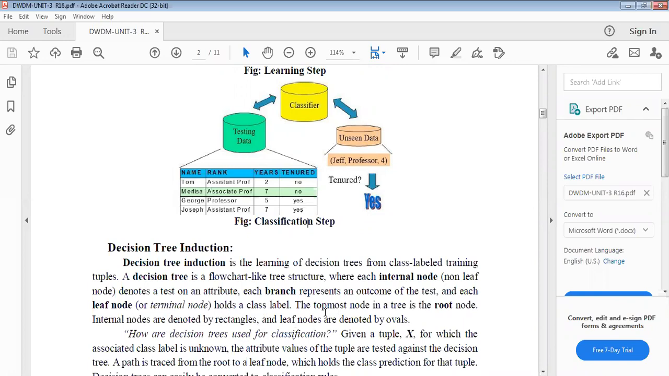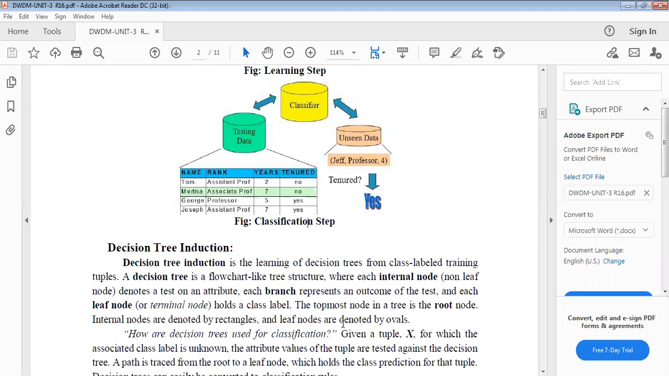Decision tree induction, in general, is like a flow chart, you have an idea of that. So like that, you have to use a flow chart like tree structure here. The internal nodes you have to represent as rectangles, and the leaf nodes, the ending nodes, you have to represent as ovals.